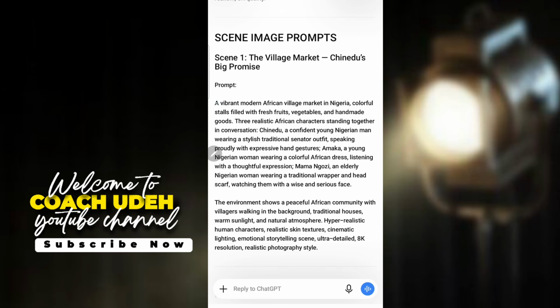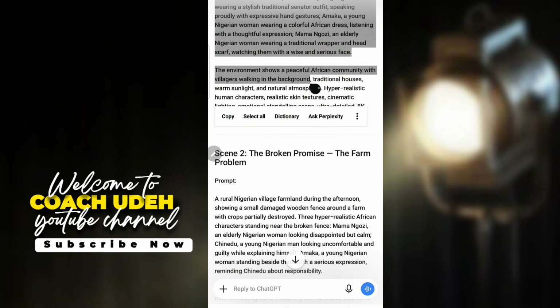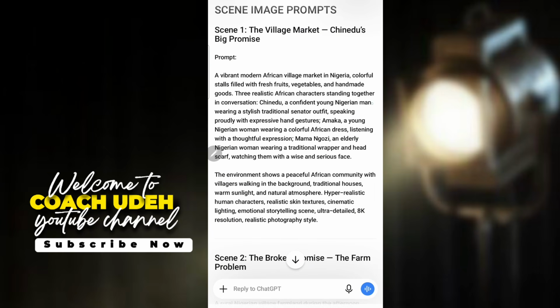So this is the scene now. This is the location for scene 1. So I'm going to long press this and then copy this stuff. Now when you copy, the next thing you need to do is to go through this scene to see the characters that are actually included in this scene.